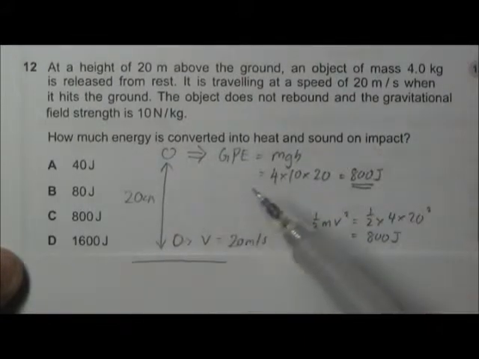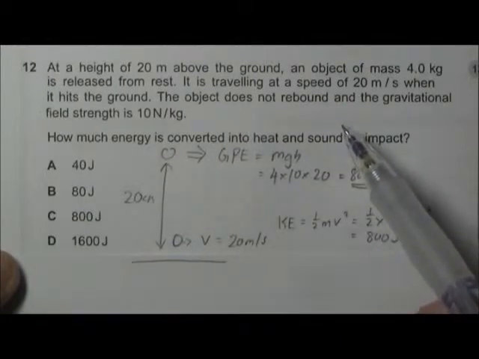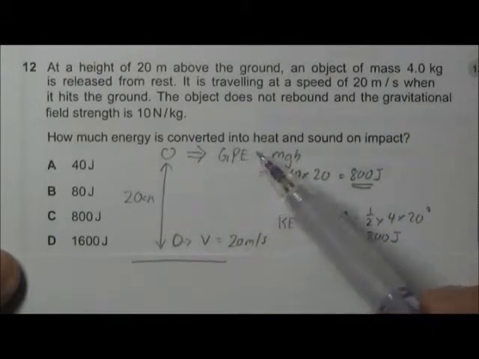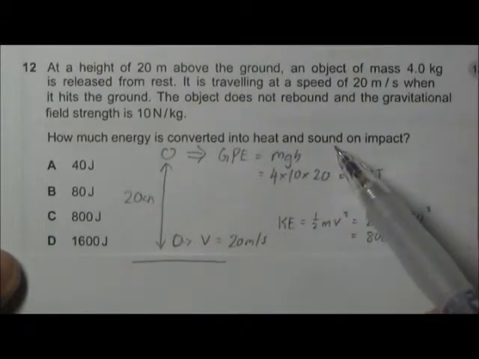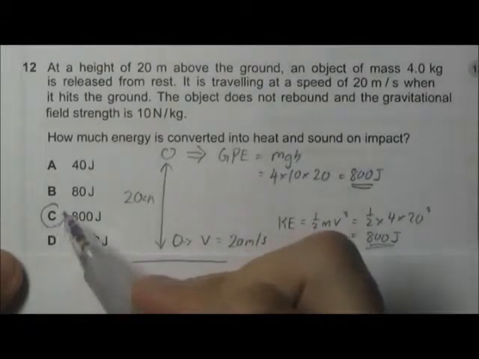And we are given the information that the object does not rebound. So if the object does not rebound, that means all the energy must have been converted to heat and sound energy. So the total amount of energy that is converted to heat and sound will be the full amount of this 800 joules. Answer C.